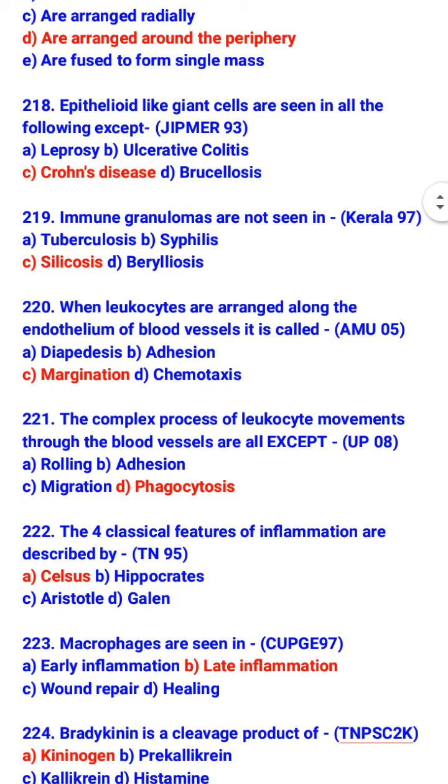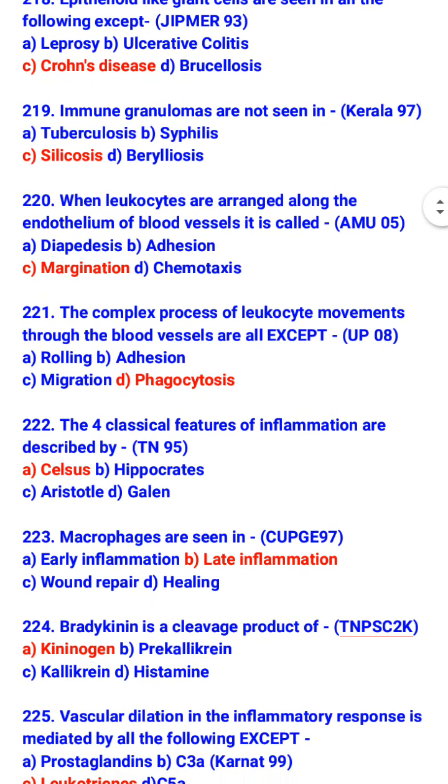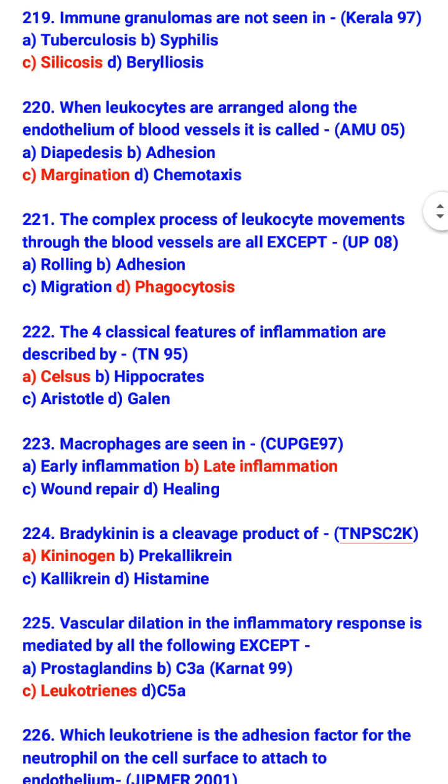When leukocytes are arranged along the endothelium of a blood vessel, it is called margination. The complex process of leukocyte movement through the blood vessel includes all except phagocytosis. So the leukocyte movement through the blood vessel is rolling, adhesion, and migration. The four classical features of inflammation were described by Celsus.